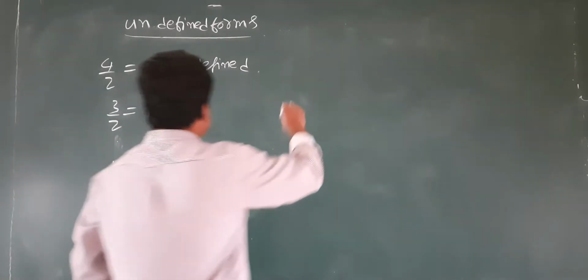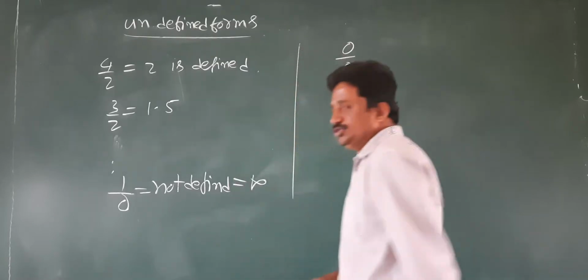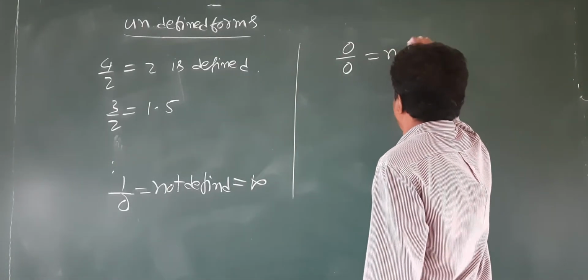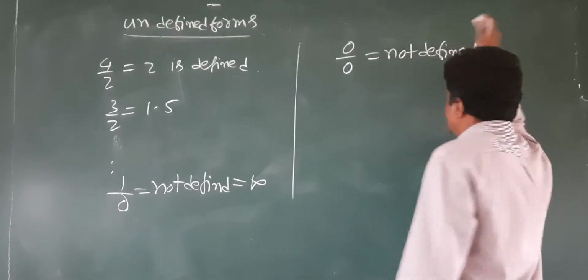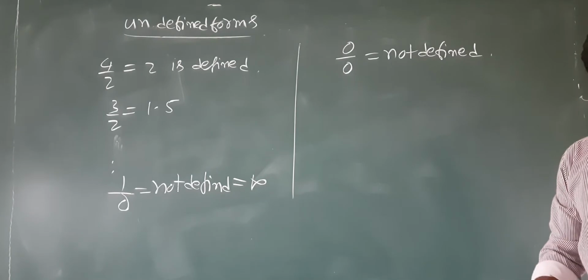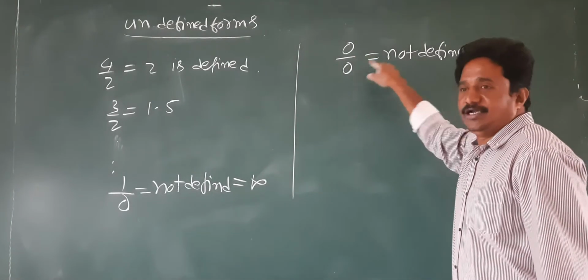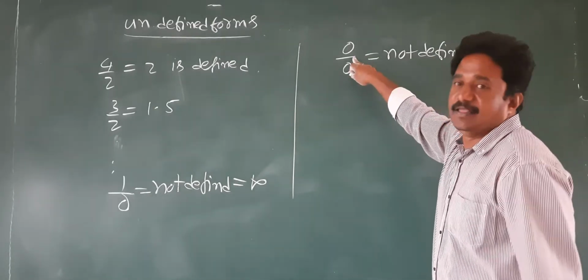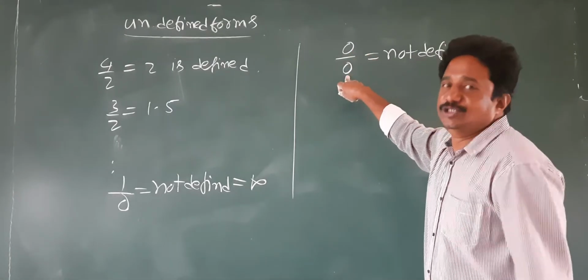One more, students, look at this. So 0 by 0. Look at this one more, not defined. So again it is one more not defined form. 0 by 0. Not defined. This means distribution of 0 apples among 0 people.